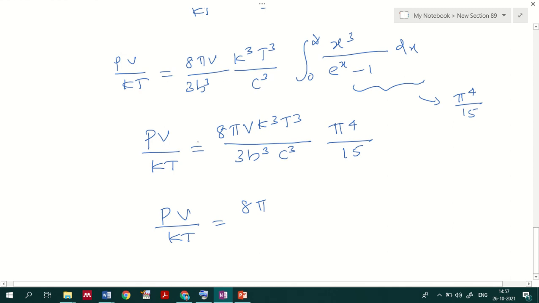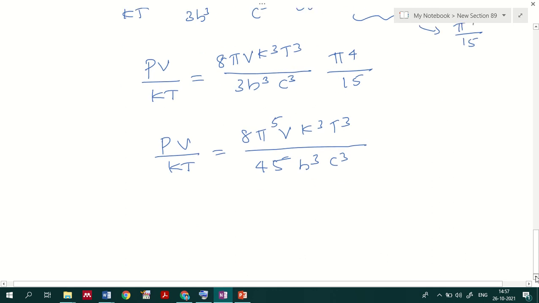So that is 8π⁵. Okay, V into k³T³ divided by 45 h³c³. 3 into 15, that is 45. So you will be getting the representation here.